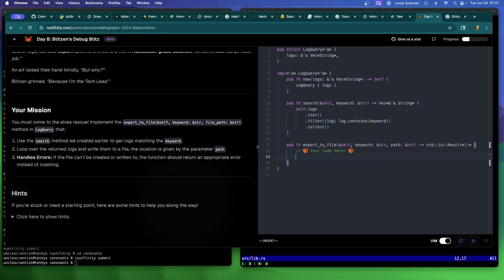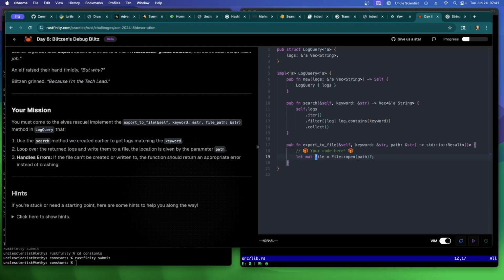So I guess what we do is we say, do we have to make it mutable? What's the file open? Path, question mark?